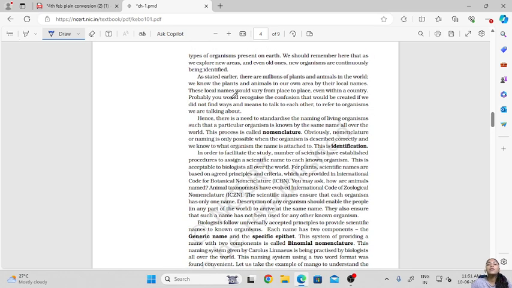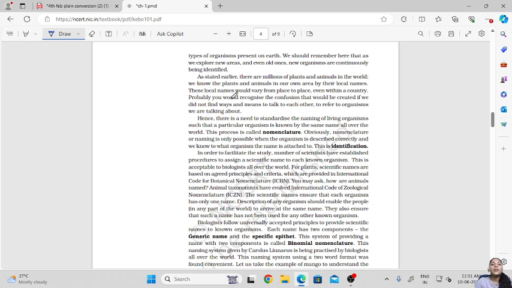So when we have such a vast variety of living organisms, how do we study all these organisms? To study and to know these, there is a need to classify or group these organisms in certain groups. Now even to classify these organisms, first we will need to name them.